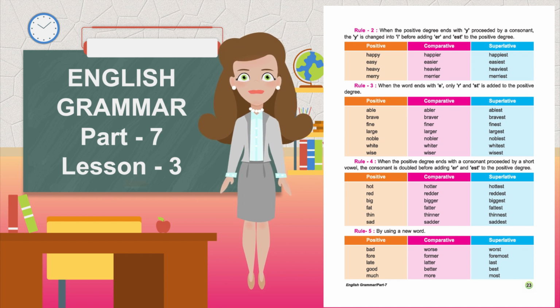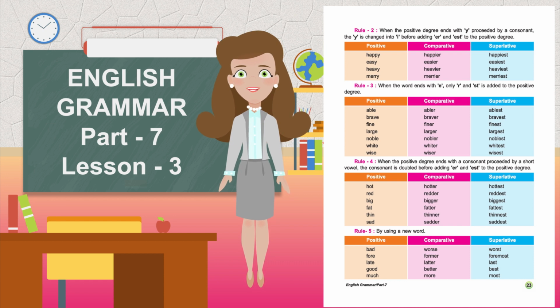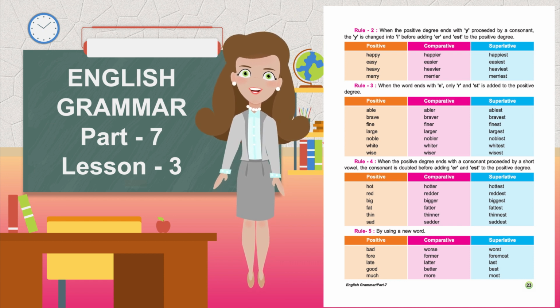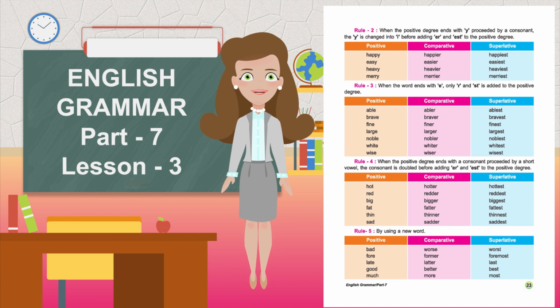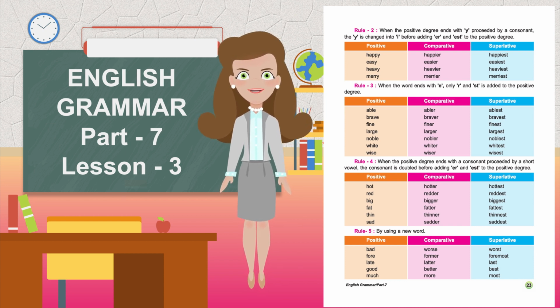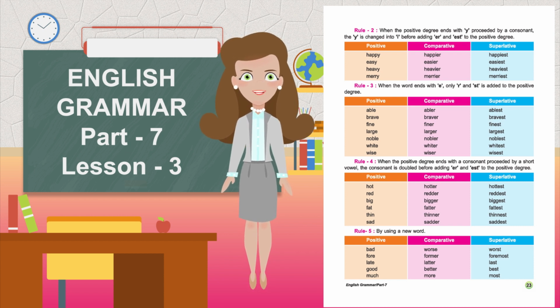Rule 3: When the word ends with E, only R and ST is added to the positive degree. Positive, comparative, superlative. Able, abler, ablest. Brave, braver, bravest. Fine, finer, finest. Large, larger, largest. Noble, nobler, noblest. White, whiter, whitest. Wise, wiser, wisest.